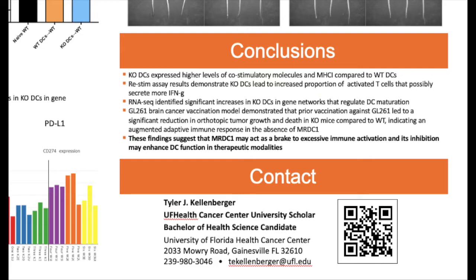The GL261 brain cancer vaccination model demonstrated that prior vaccination against GL261 led to a significant reduction in orthotopic tumor growth and death in knockout mice compared to wild-type mice, indicating an augmented adaptive immune response in the absence of MRDC1. Altogether, these findings suggest that MRDC1 may act as a brake to excessive immune activation, and its inhibition may enhance DC function in therapeutic modalities in the future.